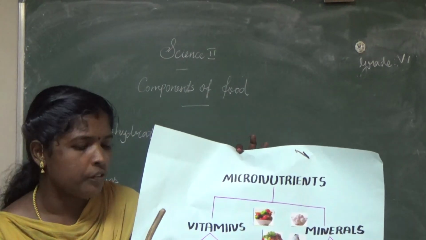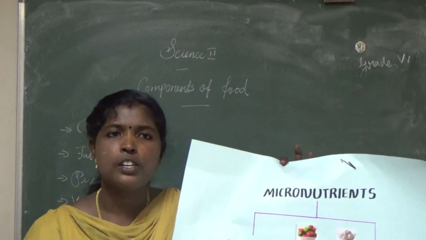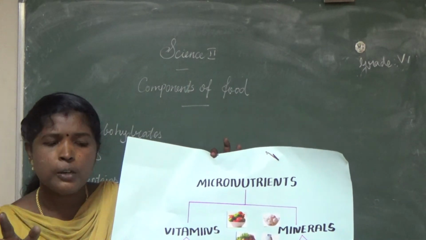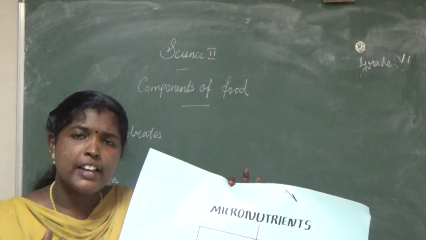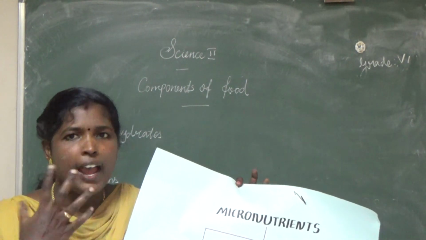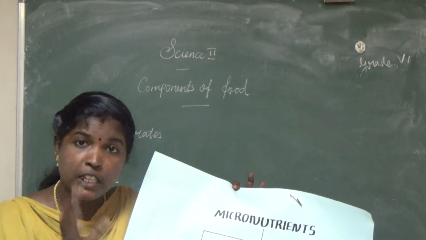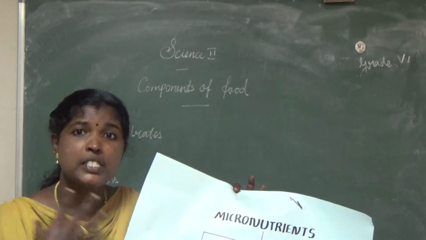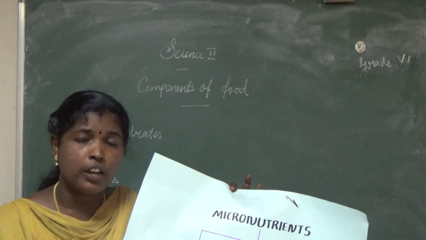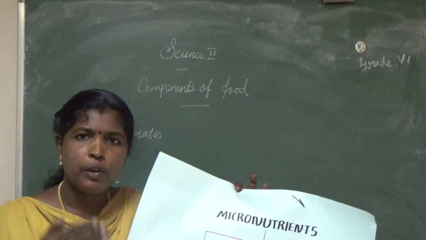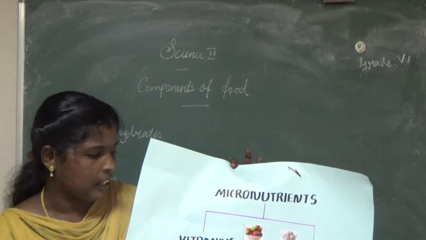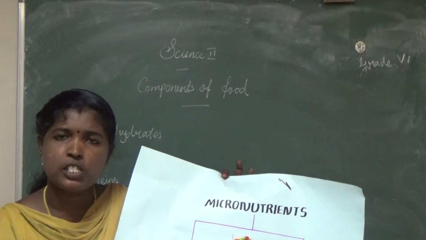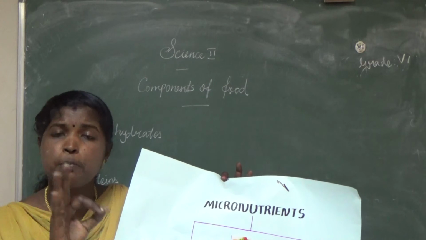First one, vitamins. Vitamins are needed for proper functioning of our body. Also, the vitamins keep our eyes, bones, teeth and gums healthy. Vitamin C deficiency means what happens? Scurvy, bleeding in the gum. There are totally 13 types of vitamins. All the vitamins have specific functions.